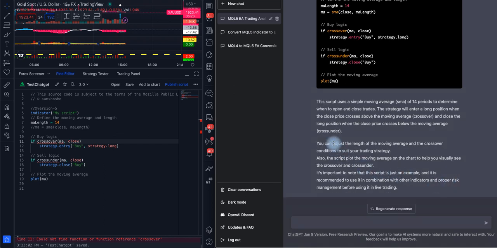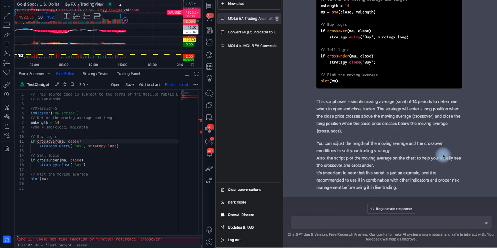And actually it says here that in most cases it's recommended to talk to a professional coder. It would say this is not a reliable code that you can use to trade. You know, it actually says that.